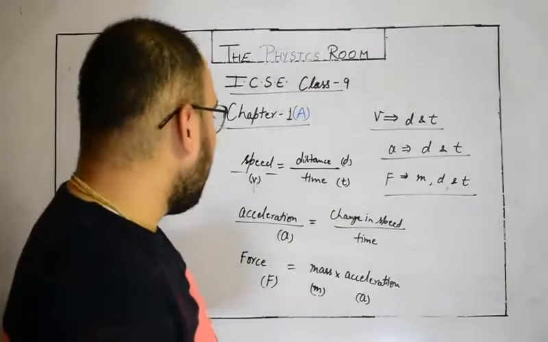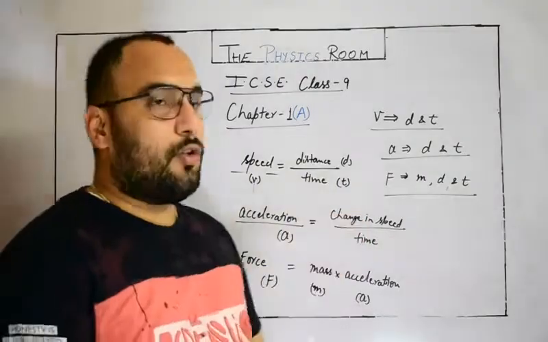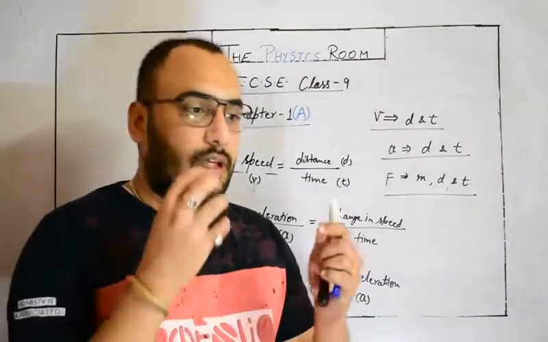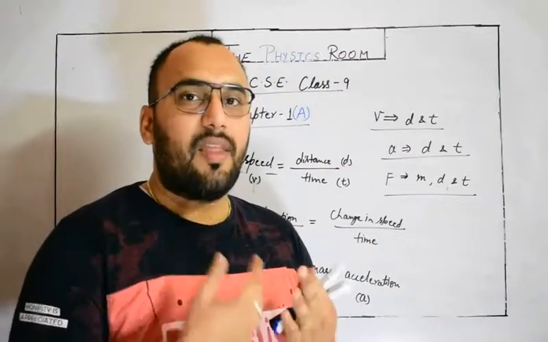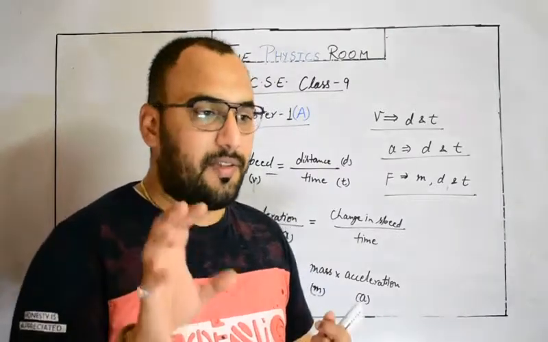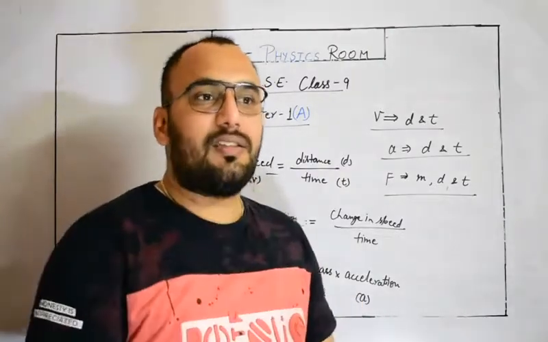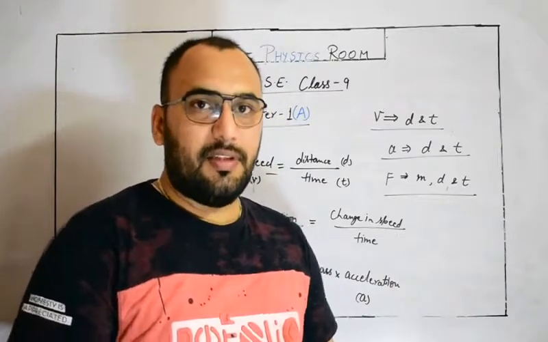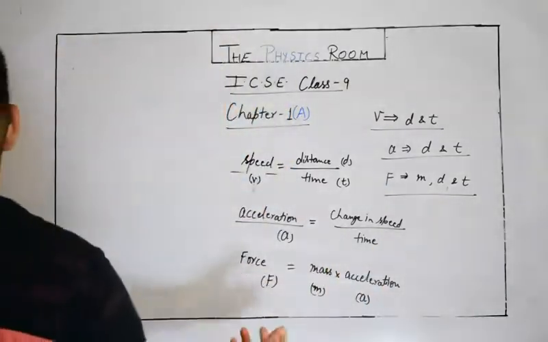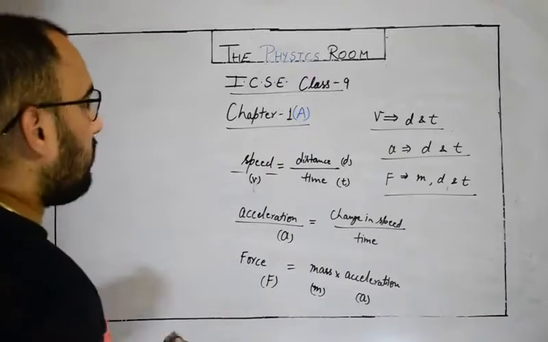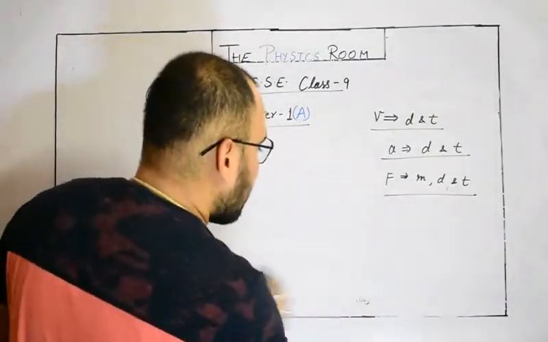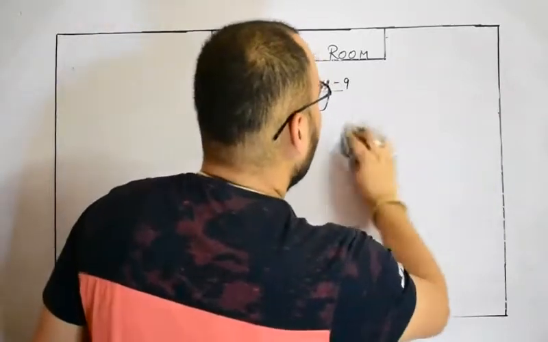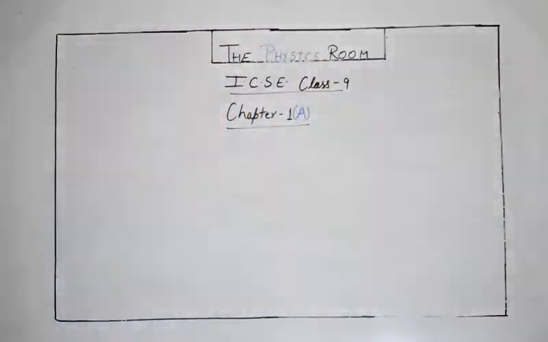Sorry for that noise. Now we have two types of major categorization. One is fundamental physical quantities and the second is derived physical quantities. There is another category also, that is supplementary physical quantities. I will tell you about that category also. Let's try to focus on these two. First, we need to understand fundamental physical quantities.